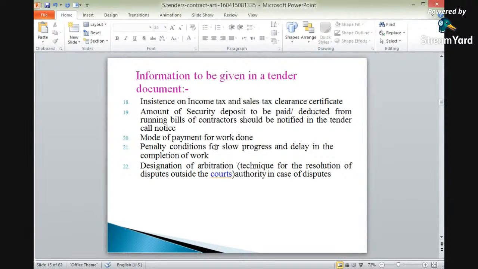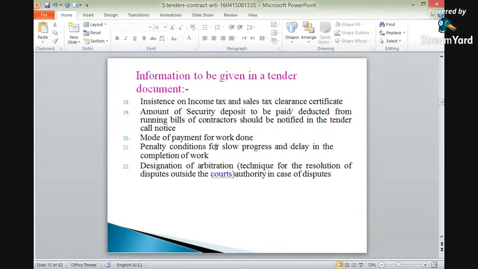Again, the last point related to the tender documents is nothing but the designation of arbitrator, arbitration, or technique for the resolution of dispute outside the courts or authority in case of dispute. What is arbitration? If there is a dispute between the owner and the contractors, who is the authority who will resolve the dispute caused between the owner and the contractors? That arbitrator is also important. The person who will resolve the dispute between the two parties is called the arbitrator, and this process is nothing but arbitration.